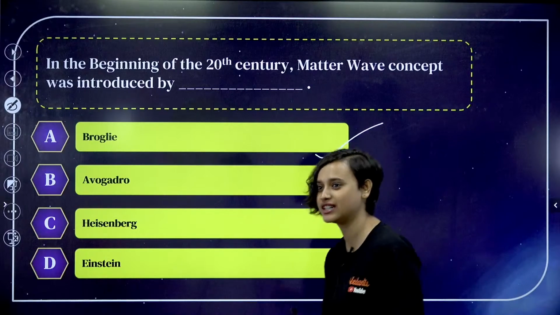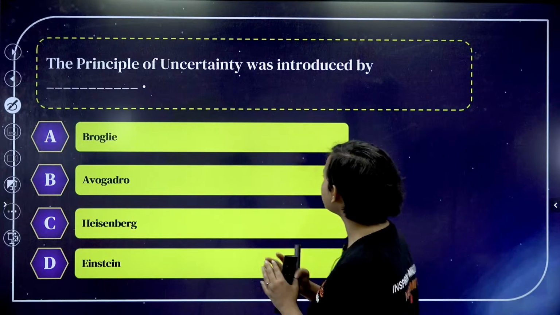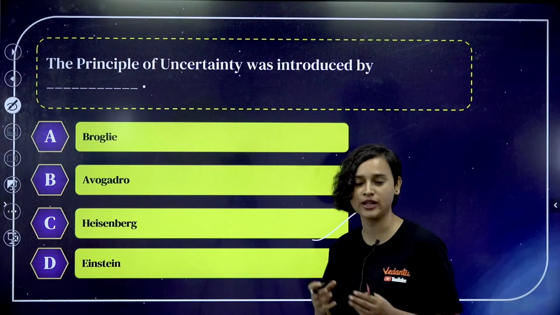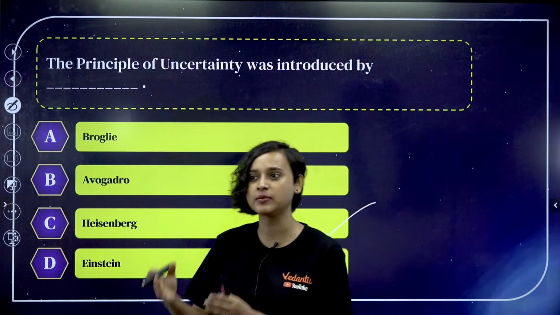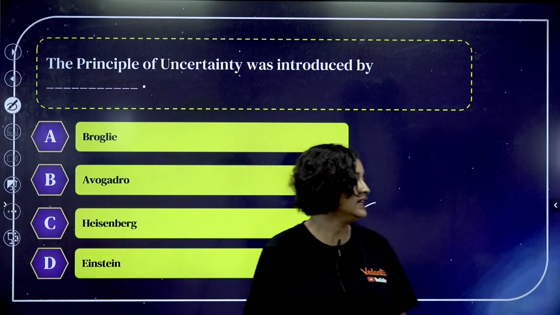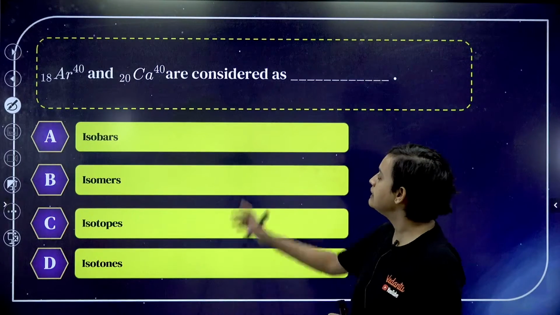Anyway, next question. Time is running out. Chalo, moving on. Okay, the principle of uncertainty was introduced by obviously Heisenberg. Everybody knows Heisenberg's uncertainty principle. Right? Okay. Moving on.